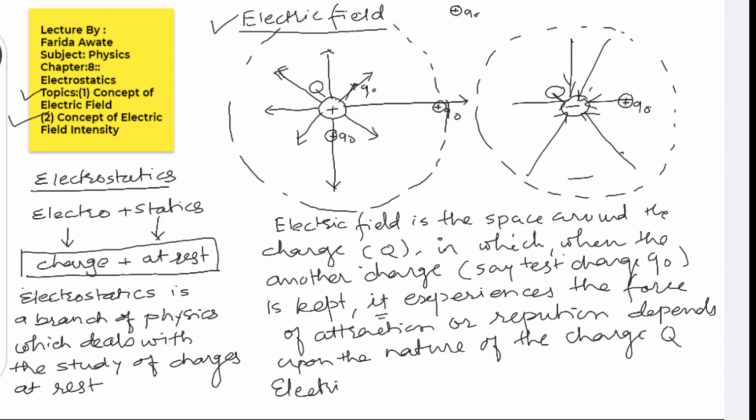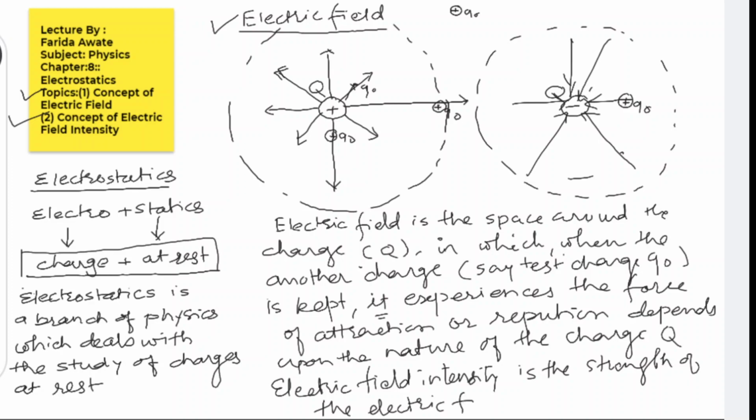Electric field intensity is the strength of the electric field, and so it is a vector quantity and denoted by the letter E vector.